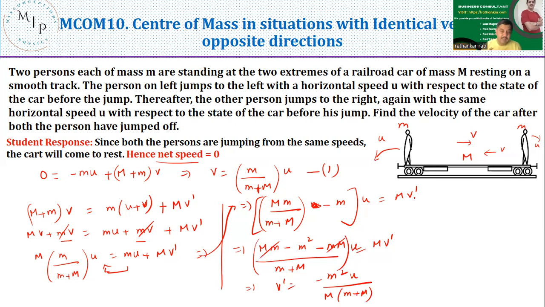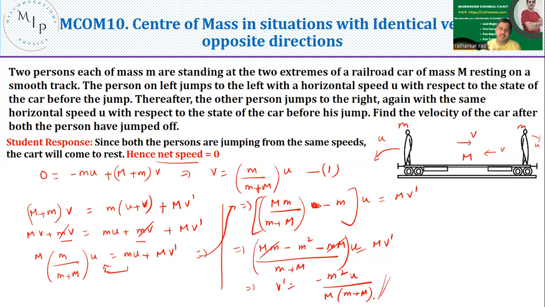But the velocity is not 0. The net speed is 0, that's what it says, right? Which is incorrect. I hope you understood the concept. Now, what was the misconception here? The misconception was about understanding the relative motion of a person.